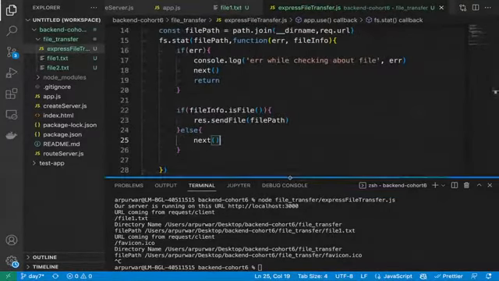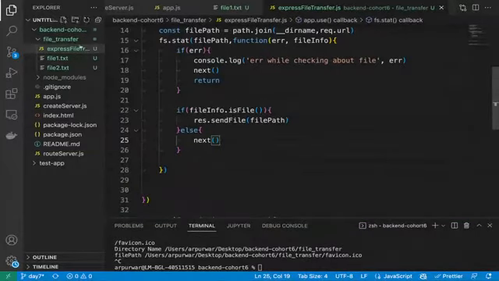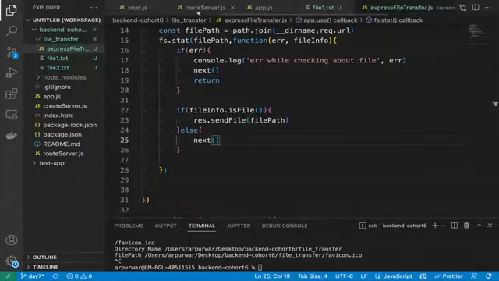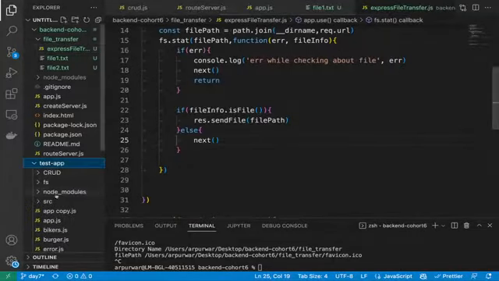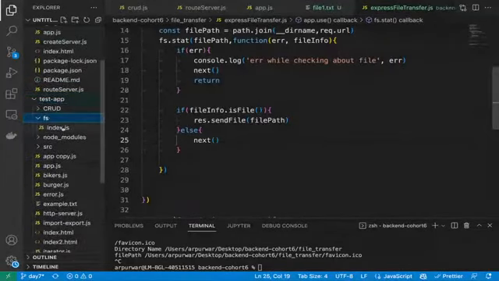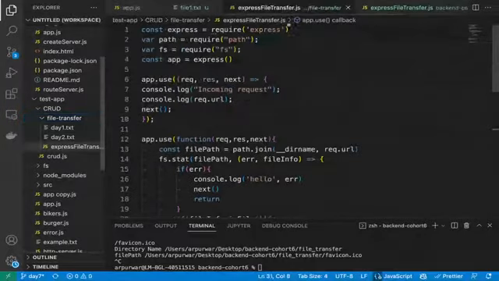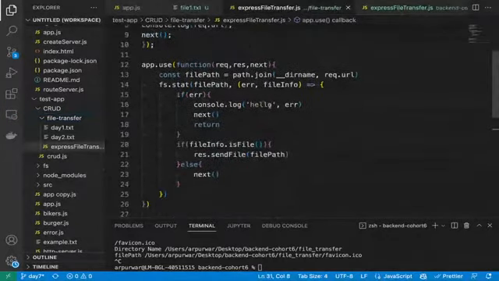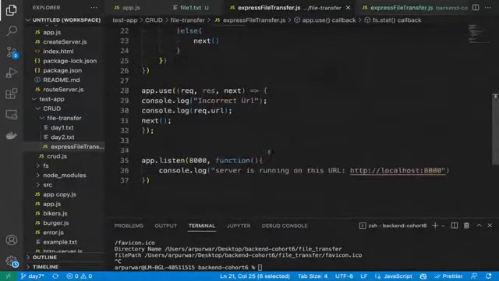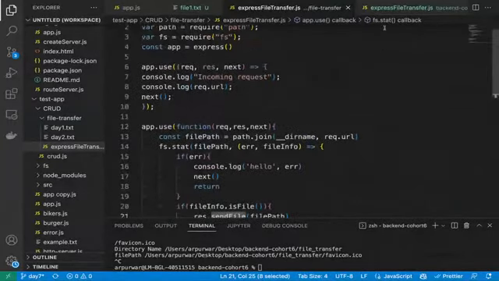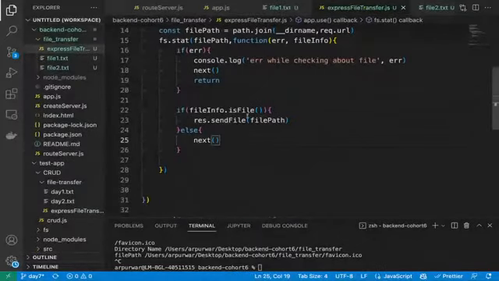So what we are trying to do here? Let me check the syntax against the express file transfer I had earlier, to make sure I'm not making any mistakes. Let me check very quickly, guys. Under the CRUD, I think I had, yeah, this is the file. Yeah, syntax looks good. This is sendFile. Okay, yeah, we are good here. Let me go back to our own file. Yeah, we are good in the syntax.